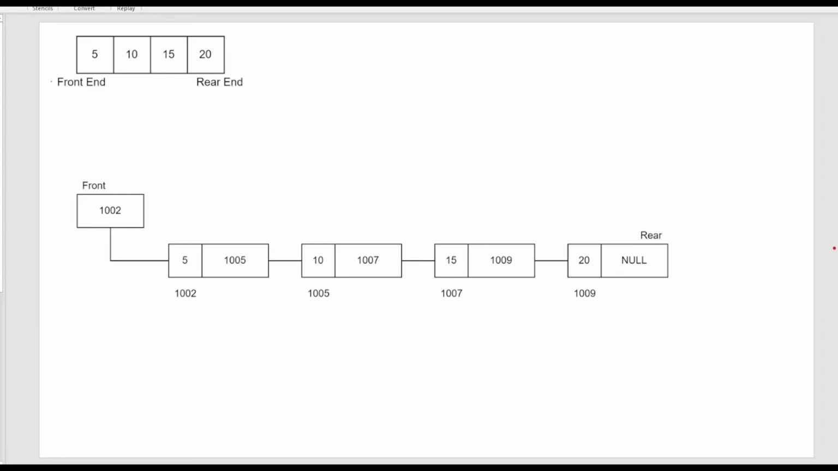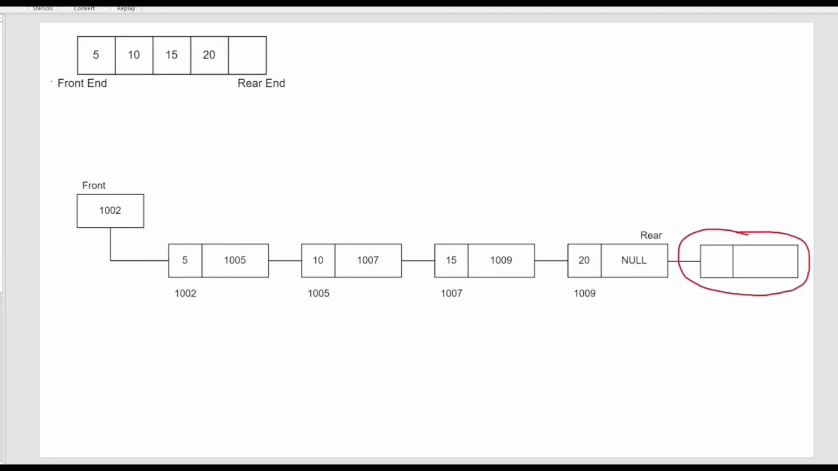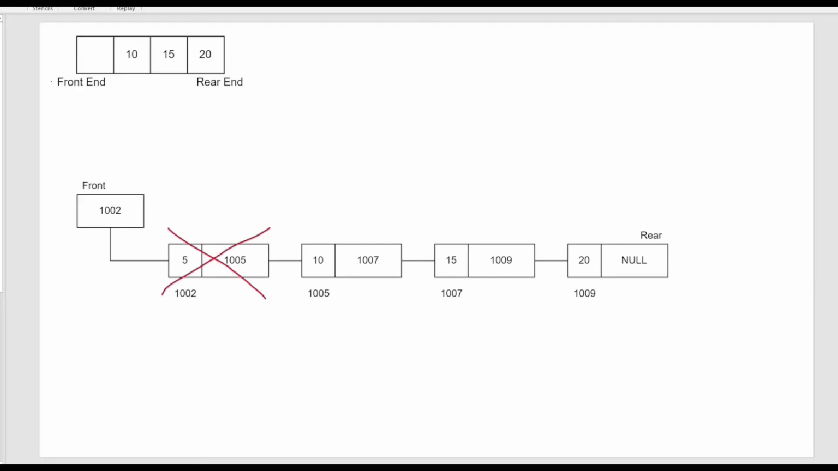To implement a queue using a linked list, we need to make a linked list where an element can only be added from the rear end and can only be deleted from the front end. For example, this linked list contains four elements, which are 5, 10, 15, and 20. If we want to add a new node, the new node will appear on the rear end. And if we want to remove a node, it will always be the most front node that will be removed.